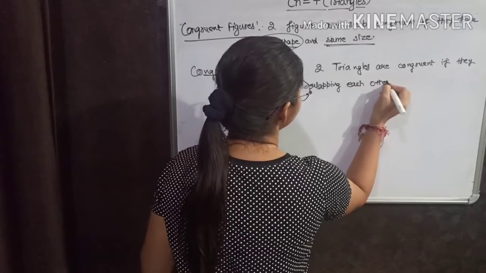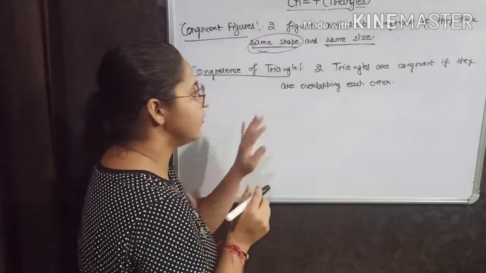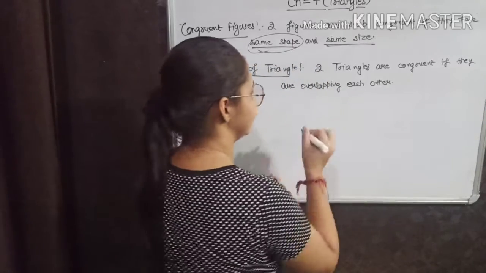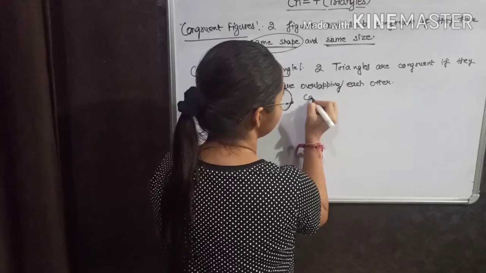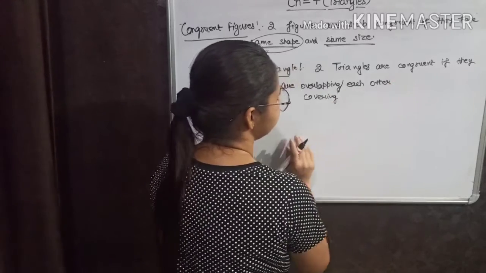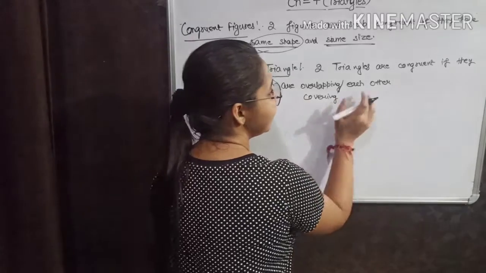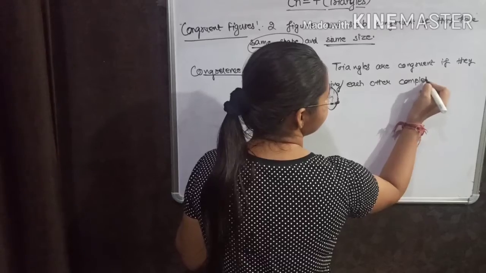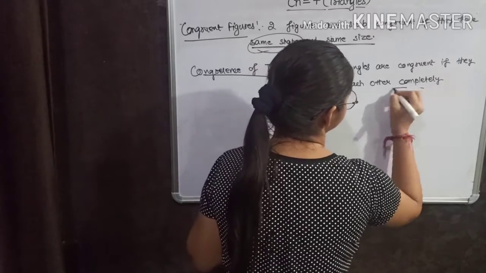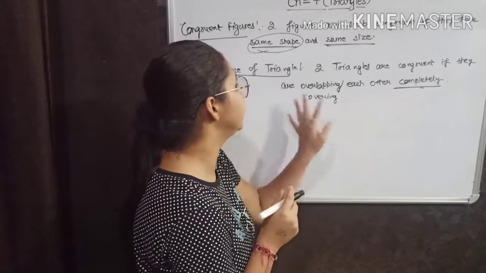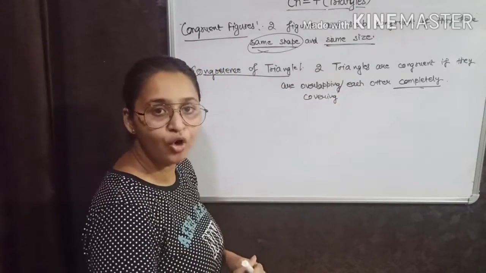Okay, two triangles are congruent if they are overlapping each other, or you can say covering each other completely. Now, if they are covering each other completely, then these two triangles are congruent.